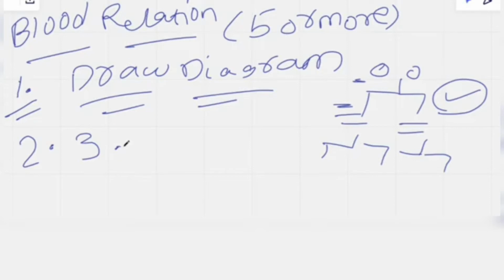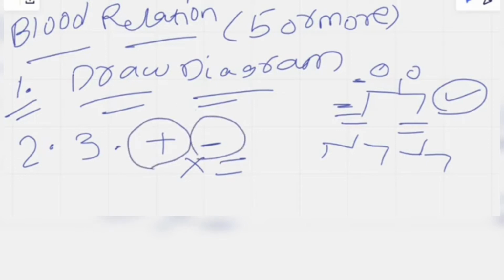So the third point is, symbols must be simple. So what are symbols? We generally have a plus symbol, minus symbol, cross mark, and equal to symbol also. These symbols will be used to denote whether the person is male. If the person is male, we will denote with a plus symbol. If the person is female, we will denote with a minus symbol. If they are a married couple, then we will denote it with a cross. If they are siblings, we will denote it with equal to.